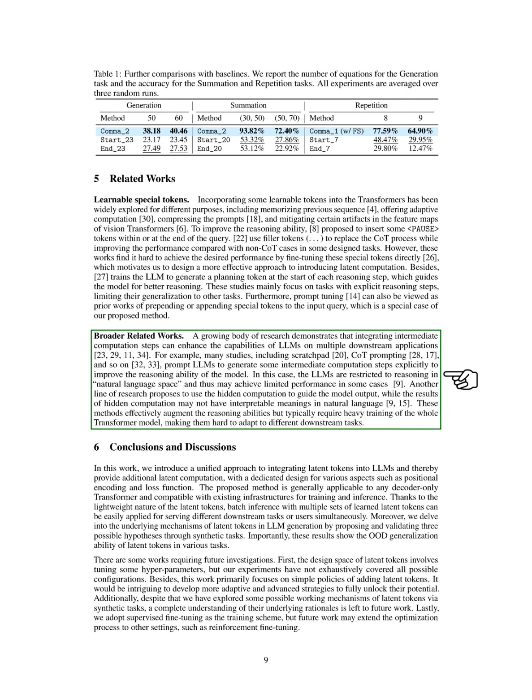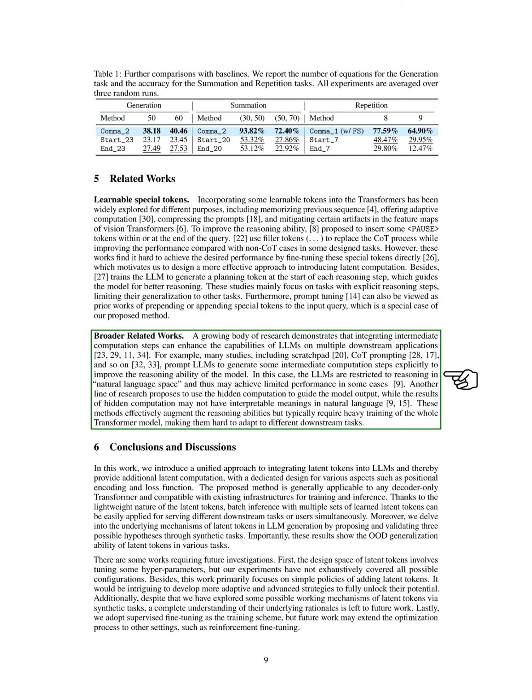In broader related works, we observe a growing number of studies showing that incorporating intermediate computation steps can improve LLM performance across various applications. For instance, many studies, including chain-of-thought approaches, encourage LLMs to generate intermediate steps explicitly to boost reasoning abilities.